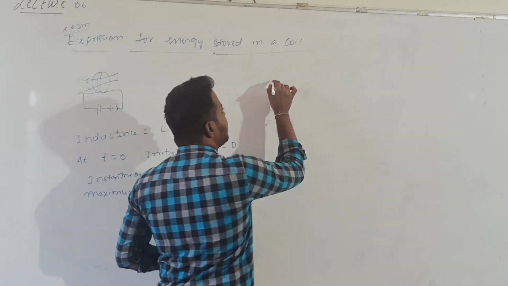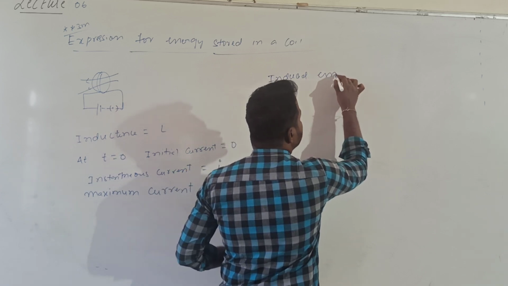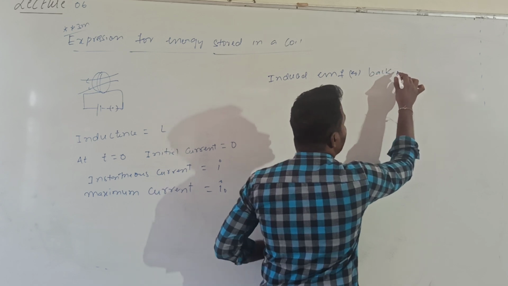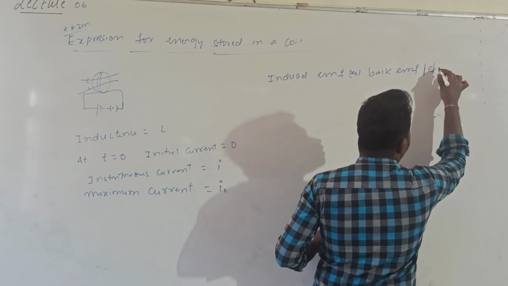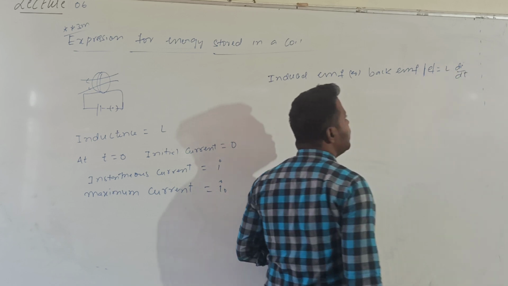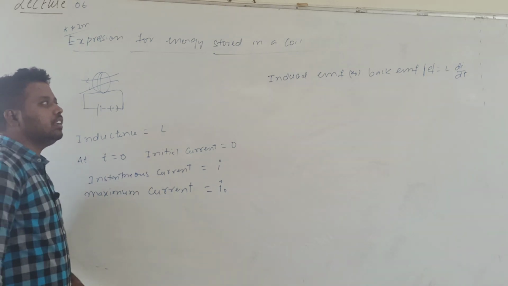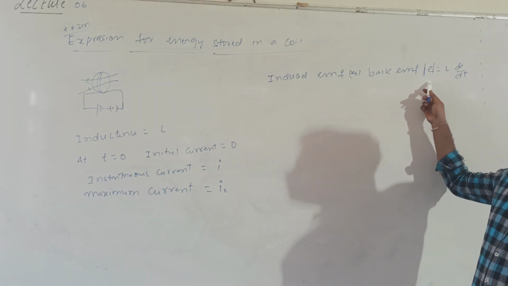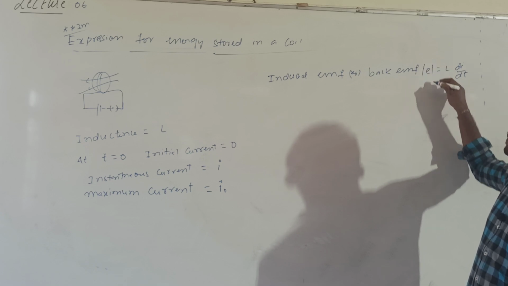So how much induced EMF? This induced EMF is also called back EMF. How much induced EMF or back EMF is developed in a coil? Let me call that EMF magnitude |E| equal to L into di by dt. The induced EMF developed in a coil is given by L into di by dt. According to Faraday's law, E is equal to d phi by dt. Here I am writing the modulus of induced EMF.